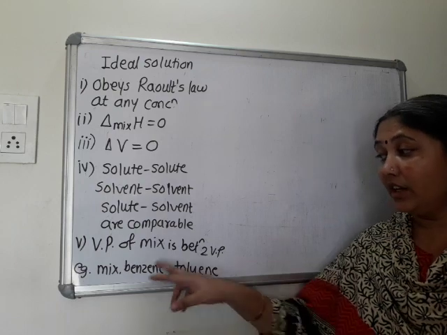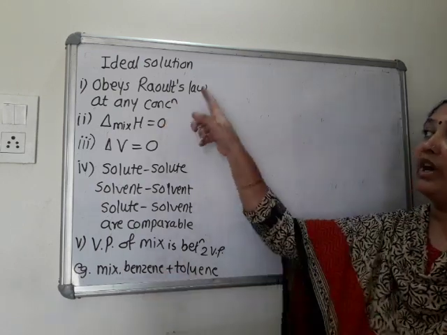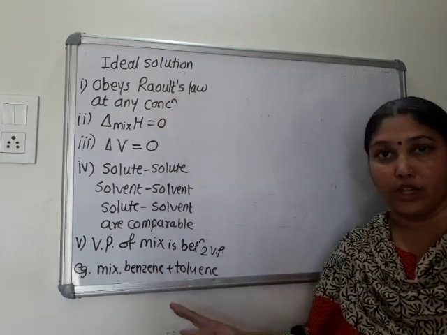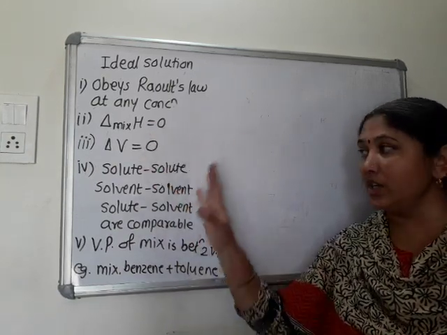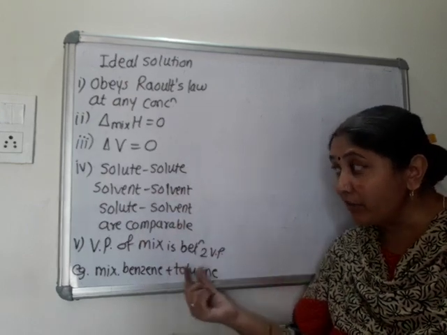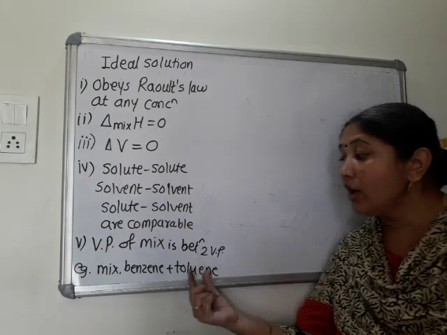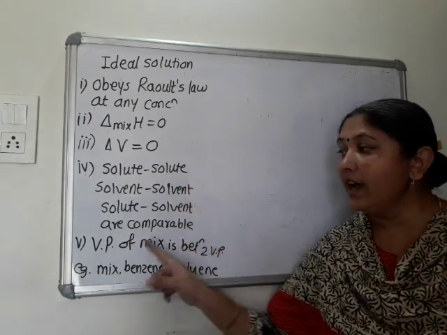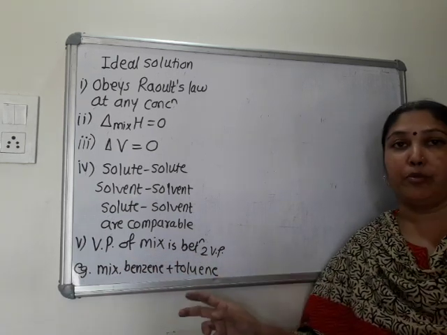What does it mean? This mixture is ideal. It means that they obey Raoult's law at any concentration of benzene and toluene. Second, if we mix them together, there is no energy change. If we mix them together, volume remains constant. Benzene-benzene, toluene-toluene, and benzene-toluene interactions are the same. Got this point?